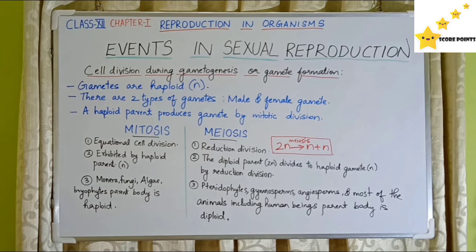Meiosis is a reduction division. The diploid parent, that is 2n, the diploid condition, divides by meiosis, that is reduction division, into n plus n condition. In pteridophytes, gymnosperms, angiosperms and most of the animals including human beings, the parental body is diploid.